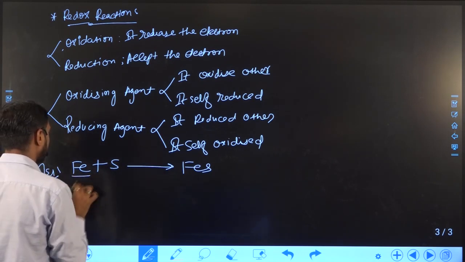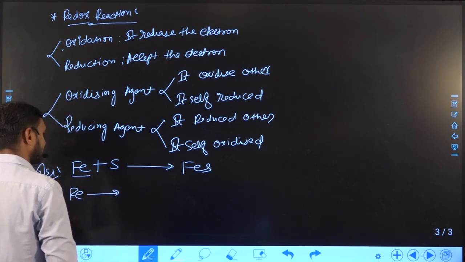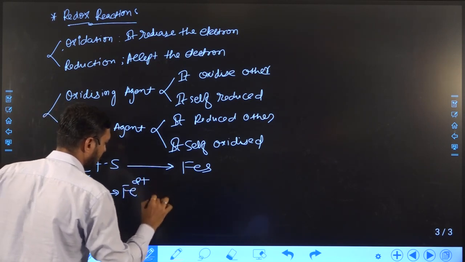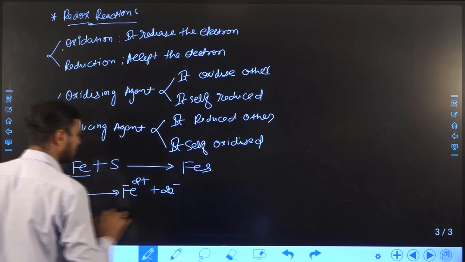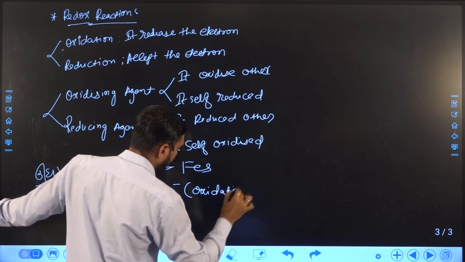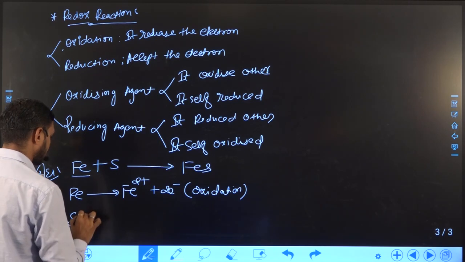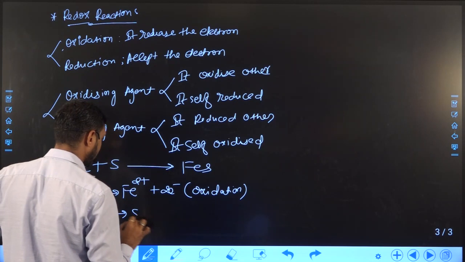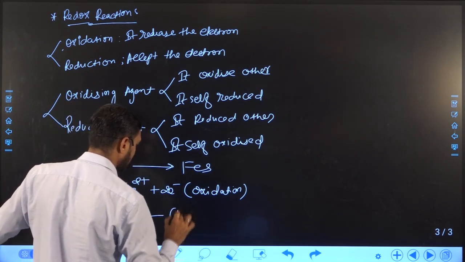Firstly, Fe is oxidized and it loses 2 electrons and converts to Fe plus 2, and this process is known as oxidation, right? Second process, sulfur will accept 2 electrons and is reduced, it converts to S minus 2 ion, and this process is known as reduction.